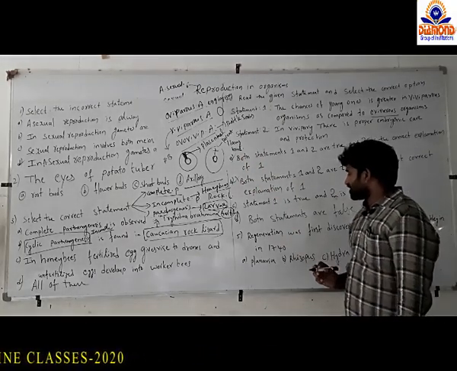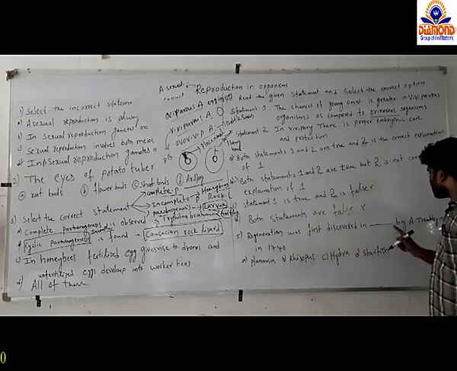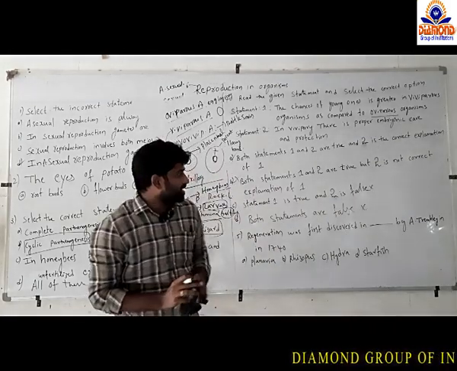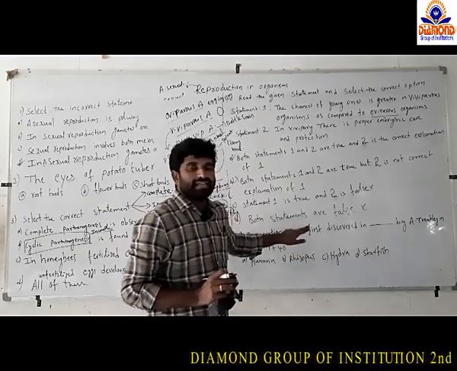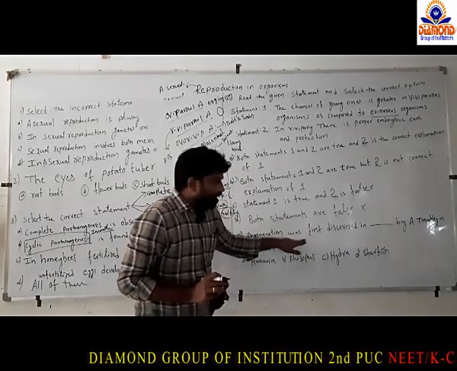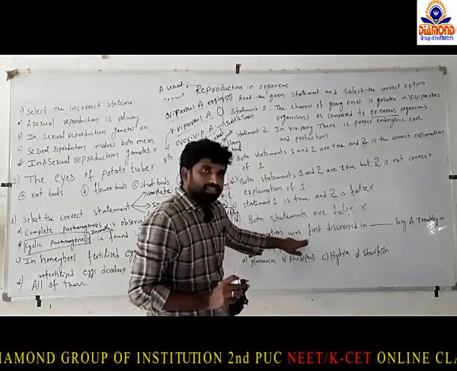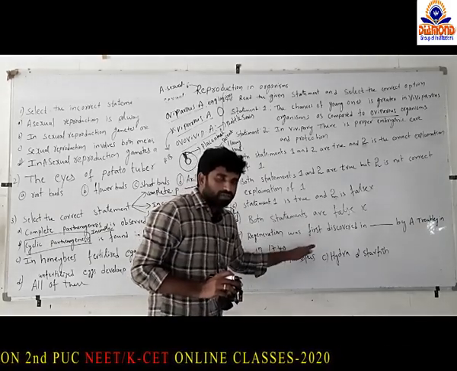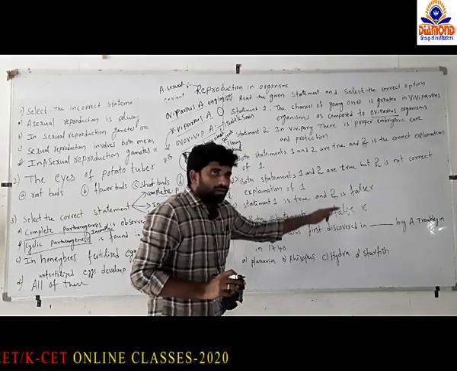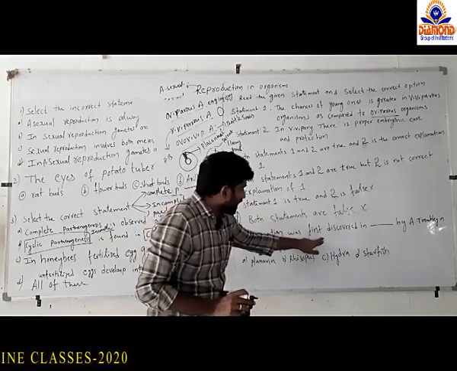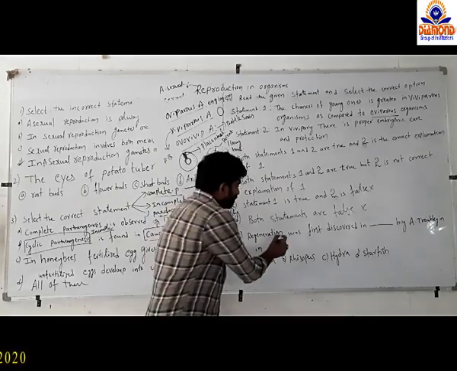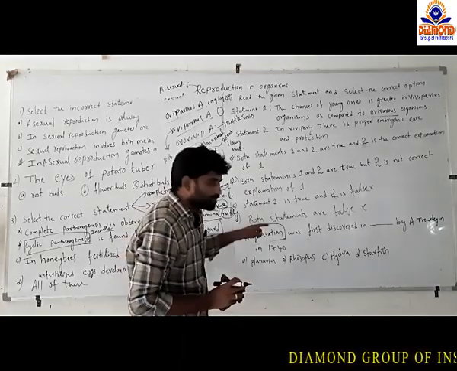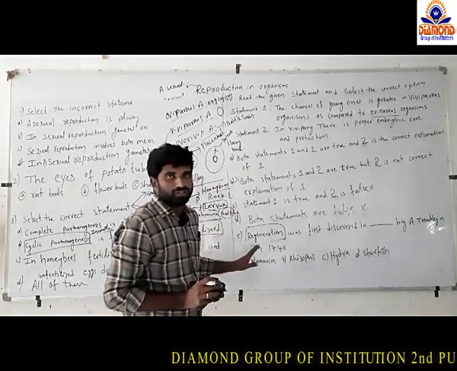And coming to the next one, regeneration was first discovered by Tremblay in 1740. Regeneration is one type of asexual reproduction, so the formation of new individuals takes place from a single parent only. The offspring formed are similar to the parents. In regeneration, the parental organism undergoes fragmentation into many pieces, and each piece can act as a new individual.